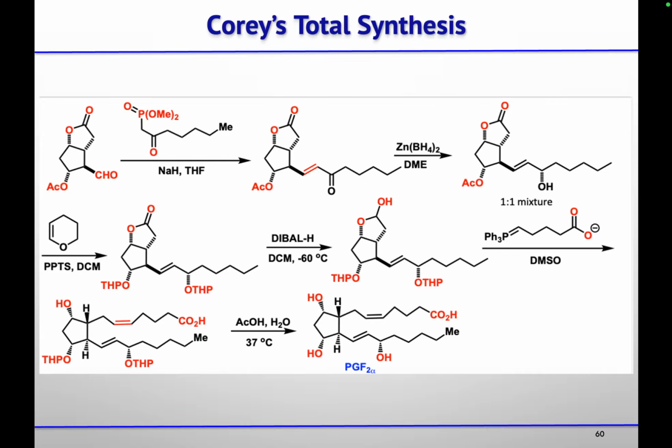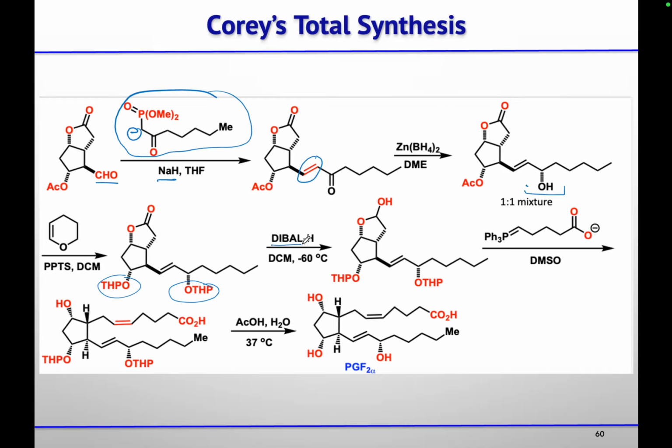So they did now their key reaction, that is this stabilized Wittig. By treating it with NaH, the ylide will generate. This will react with your aldehyde. Now this is a stabilized Wittig, so you will get the trans olefin. Then using zinc borohydride, they did this reduction of this alpha beta unsaturated ketone selectively. So they got a 1:1 mixture of this alcohol, and then using dihydropyran, they did protection, and they got this THP protection.